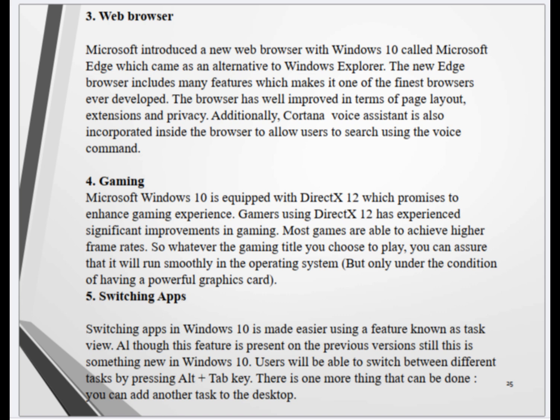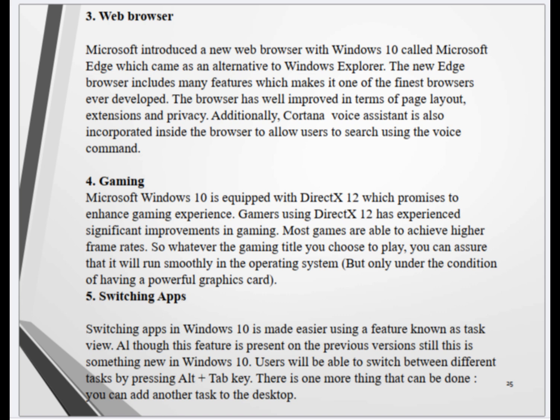For gaming, Microsoft Windows 10 is equipped with DirectX 12, which promises to enhance the gaming experience. Gamers using DirectX 12 have experienced significant improvements in gaming. Most games are able to achieve higher frame rates. So whatever gaming title you choose to play, you can be assured that it will run smoothly in the operating system, but only under the condition of having a powerful graphics card.